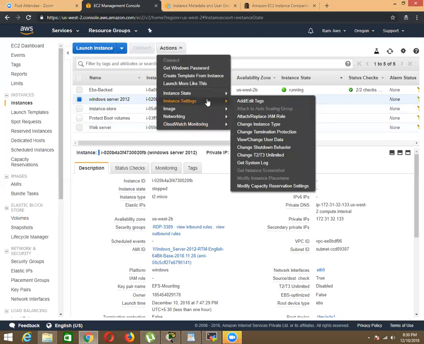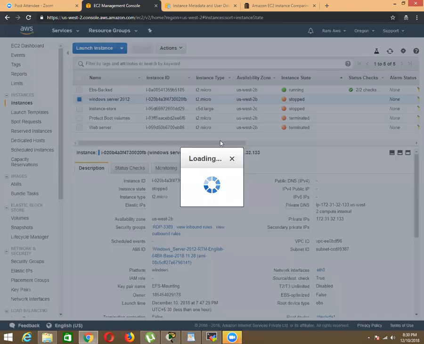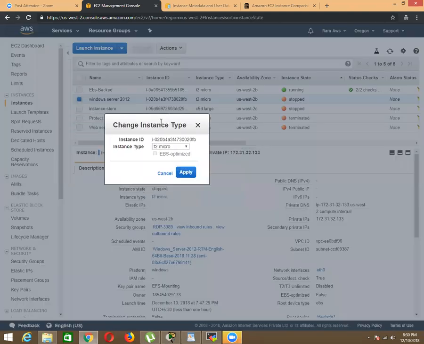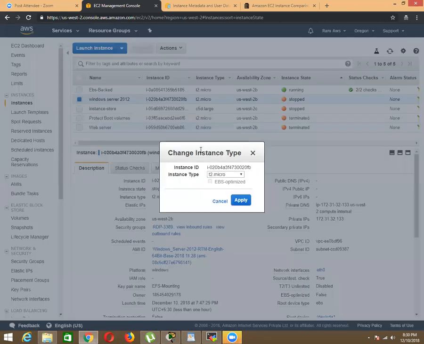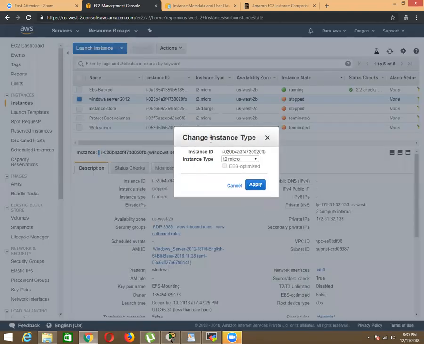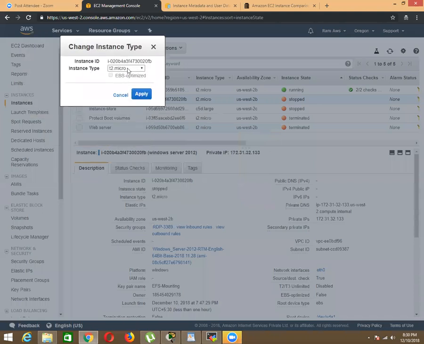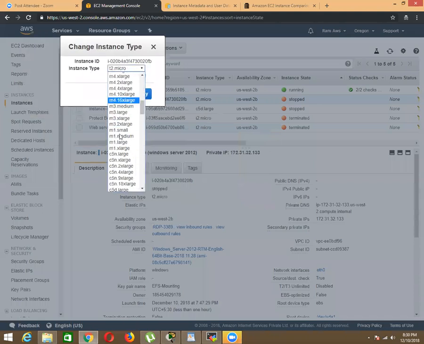Instead of launching a new instance, you can change your instance type. There will be some downtime, because I have to stop the instance and then change it. You cannot change the instance type while it is running. Some instance types are not allowed, and you need to contact AWS for those, while some instance types are allowed. So let me select C3 8x large.